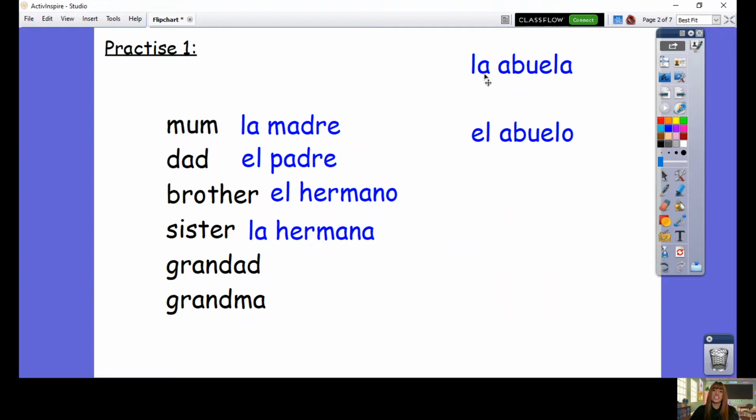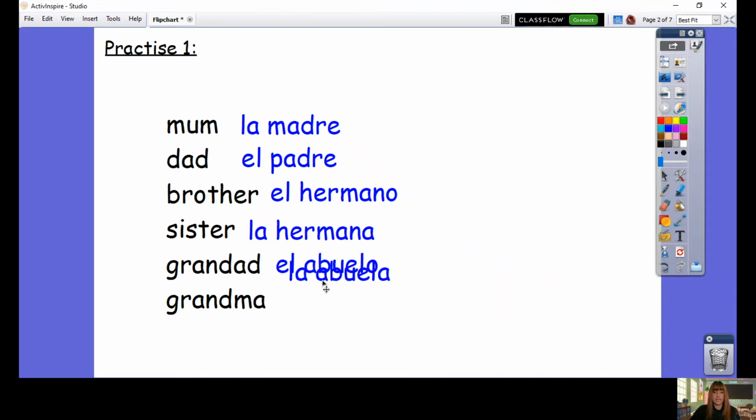Granddad in Spanish, is it la abuelo or el abuelo? That's right, it's el abuelo. That means grandma must be la abuela. So what we discussed earlier, the male members, brother and granddad, end in O, and they start with el. So we say they are masculine. We've looked at masculine and feminine in Spanish before.